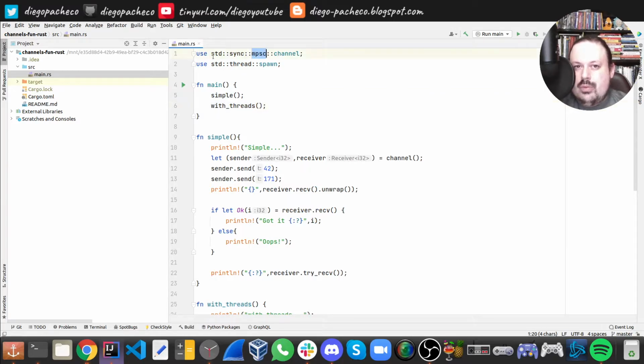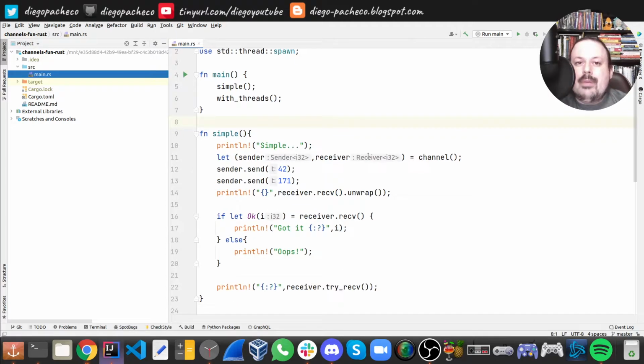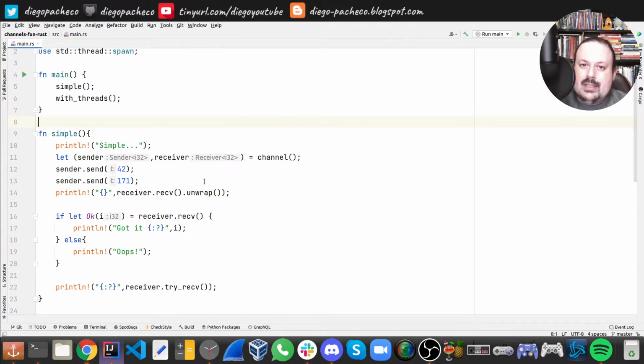So you need to use std::sync::mpsc, multiple producer single consumer channel, and also we will need spawn for threads. So the simple way with no threads is you just create a channel, and it's gonna give you a tuple with a sender and receiver.